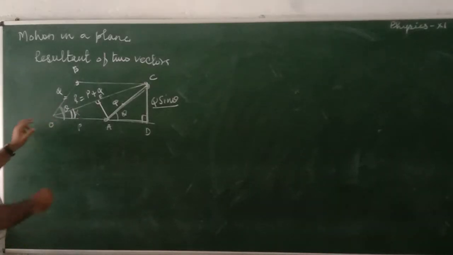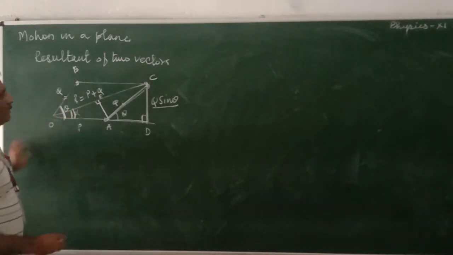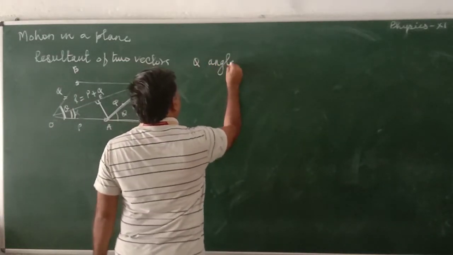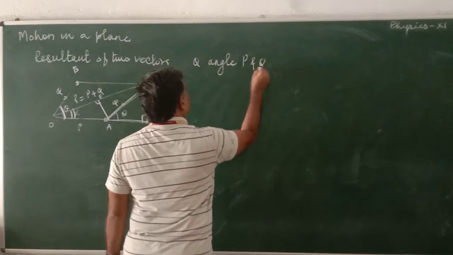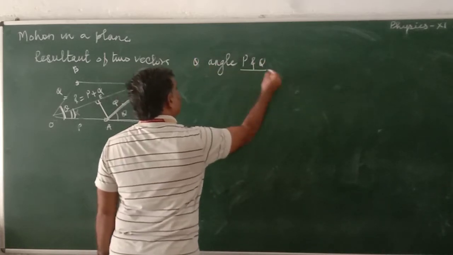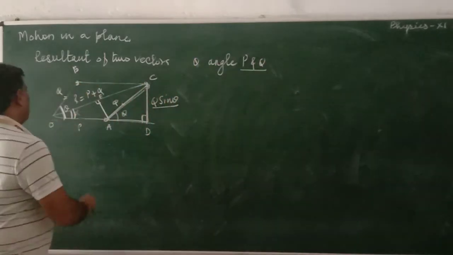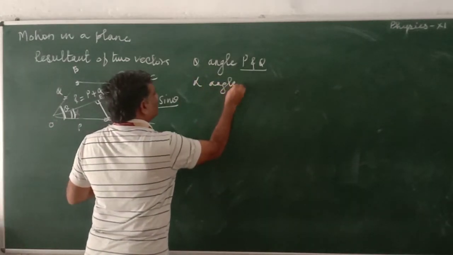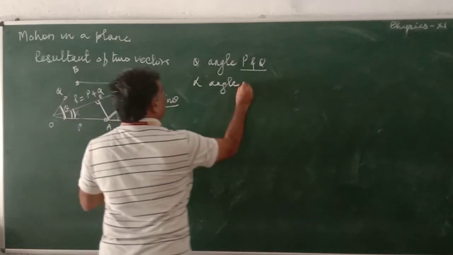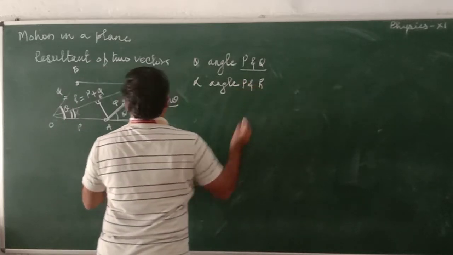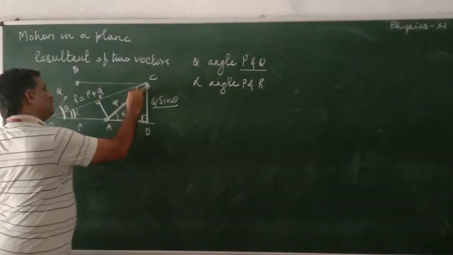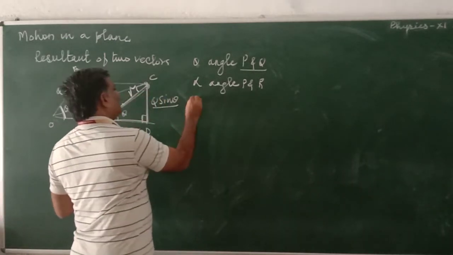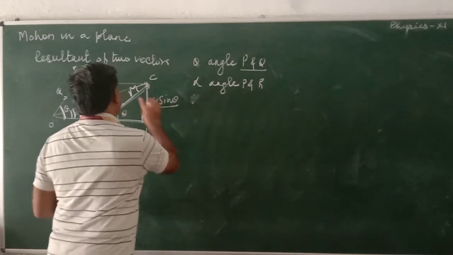Now see that. Theta is the angle between P and Q. Alpha is the angle between P and R. And then we take another angle as gamma, or beta we can write.